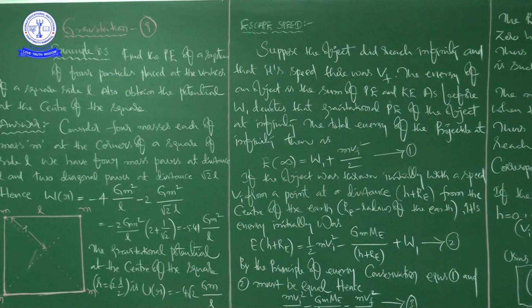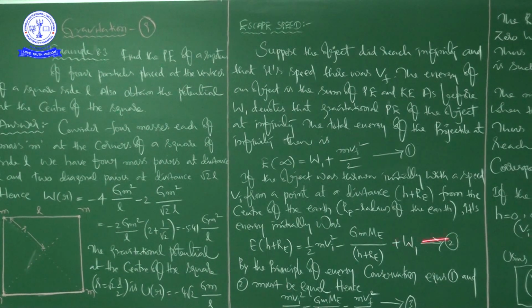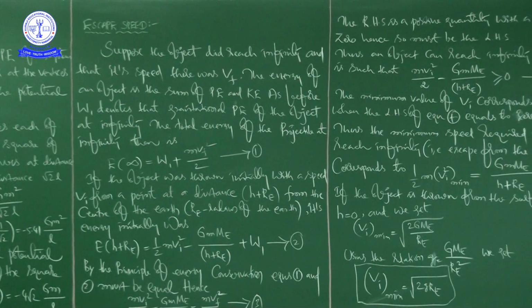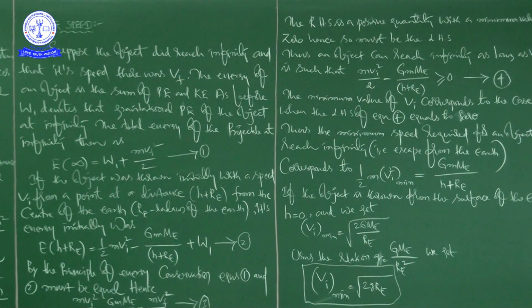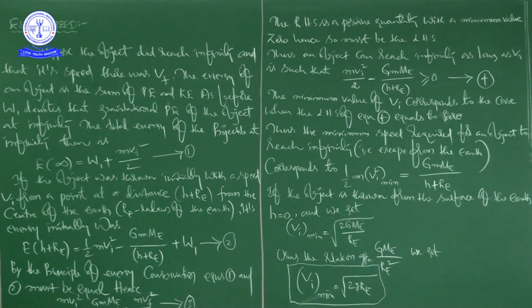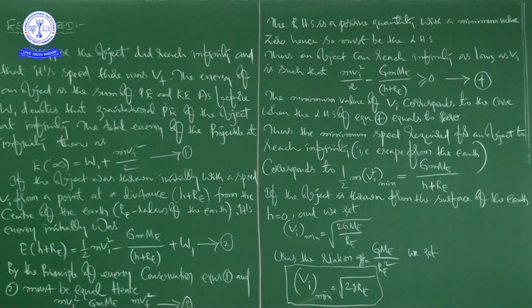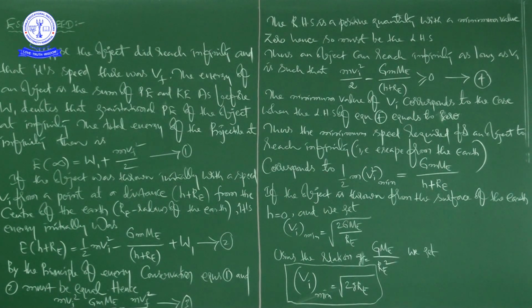Which we got as minus 4 root 2 G m by L. Okay, right. Afterwards we came to discuss the topic escape speed. So what is the escape speed? The minimum speed required for an object to escape from the field. Suppose for example, by staying on surface of Earth, if you want to define the escape speed, that is the minimum speed required for an object to escape from gravitational field of Earth.